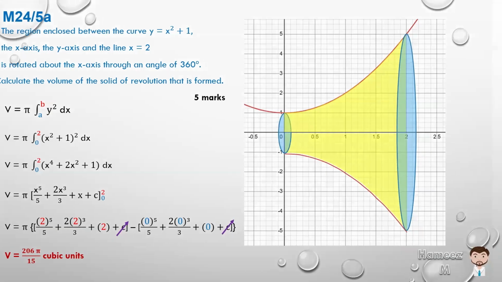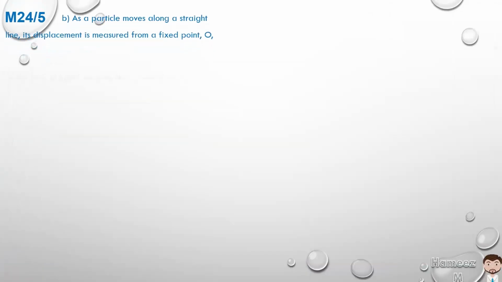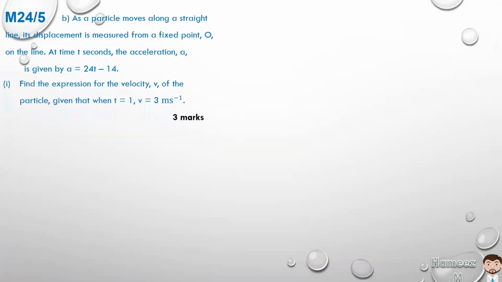Let's now go on to part B. And this is a kinematics question. So as a particle moves along a straight line, its displacement is measured from a fixed point O on the line. At time t seconds, the acceleration a is given by a is equal to 24t minus 14. Part 1, find the expression for the velocity v of the particle given that when t is equal to 1, v is equal to 3.